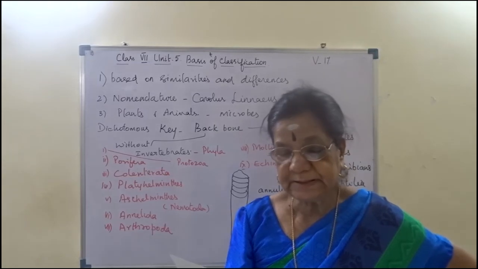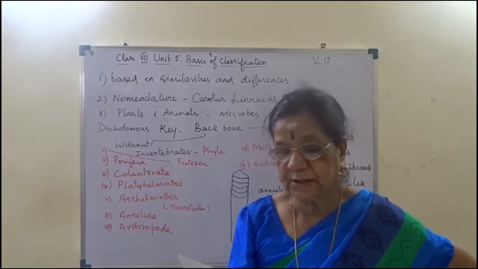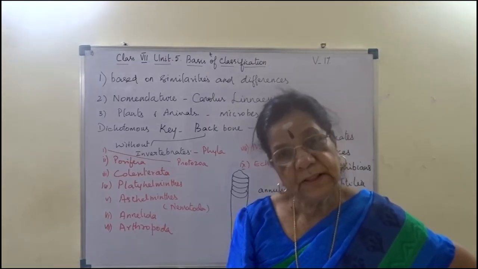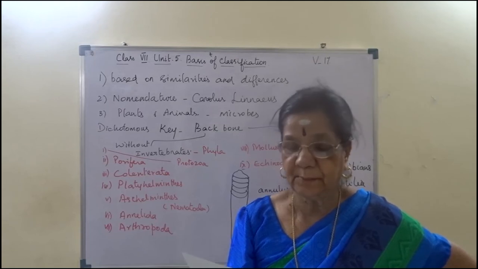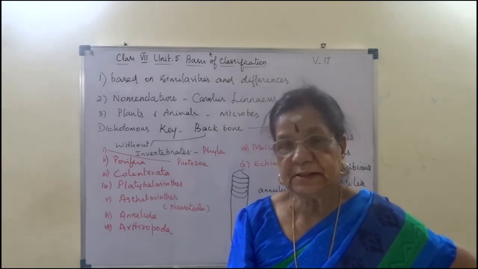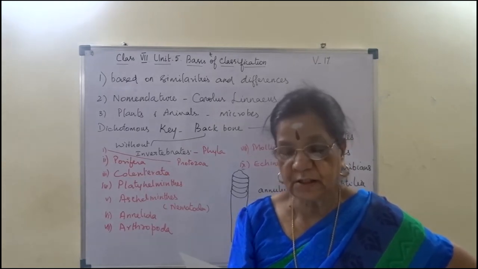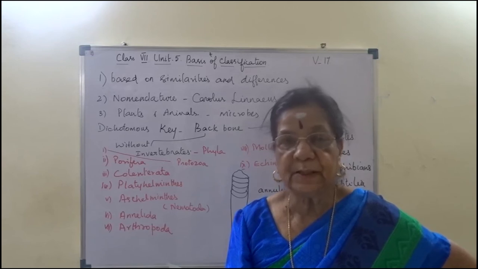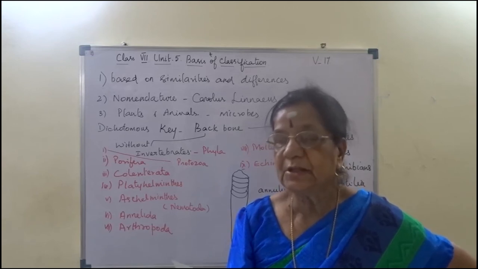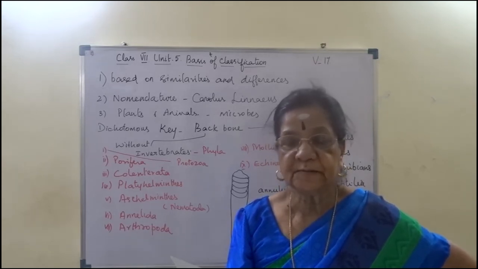Then examples of multicellular organism. In animal, I am giving man, and in plant it is onion. So examples for multicellular organism, man and onion, right?